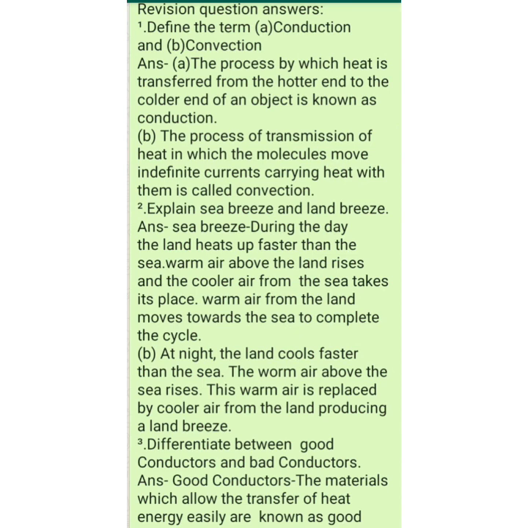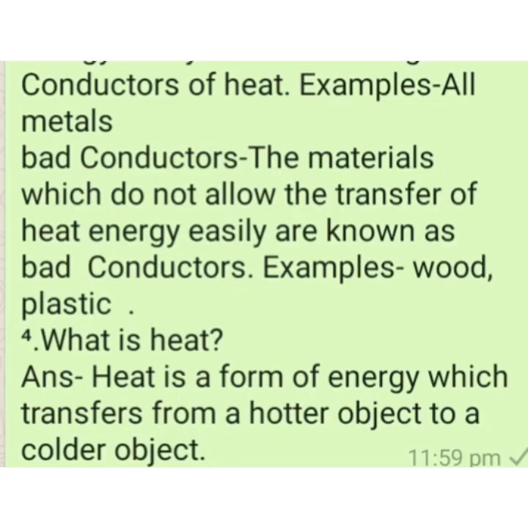Good conductors: the materials which allow the transfer of heat energy easily are known as good conductors. Example, all metals. Bad conductors: the materials which do not allow the transfer of heat energy easily are known as bad conductors. Example, wood, plastic. Fourth, what is heat? Heat is a form of energy which transfers from a hotter object to a colder object.